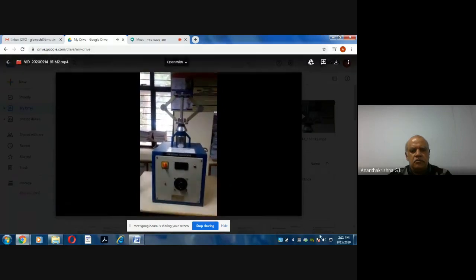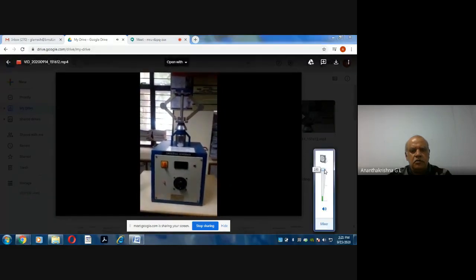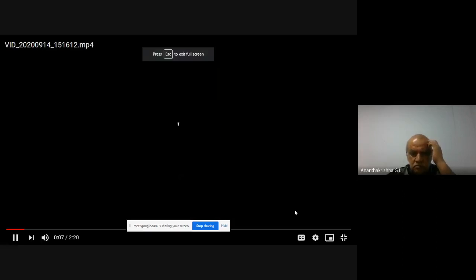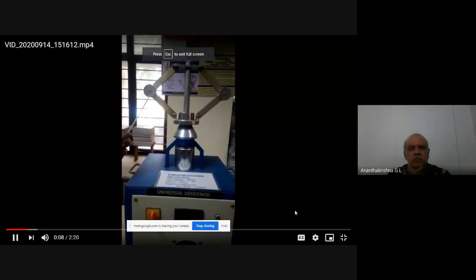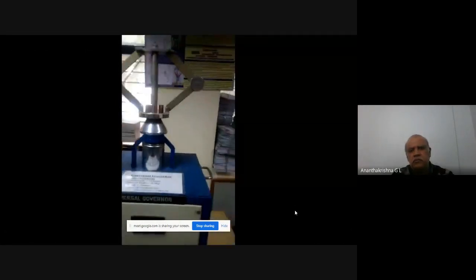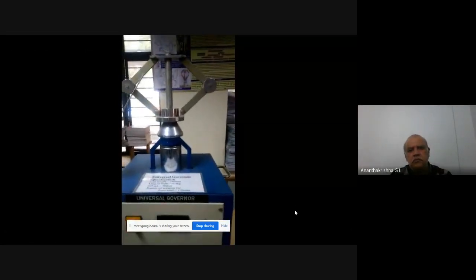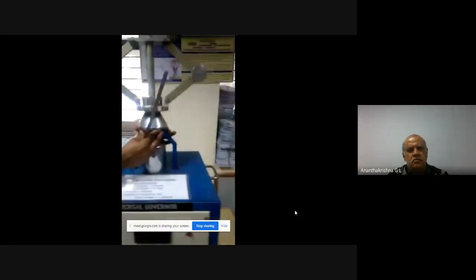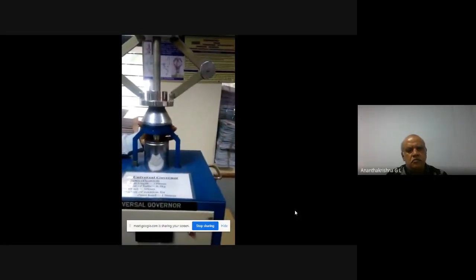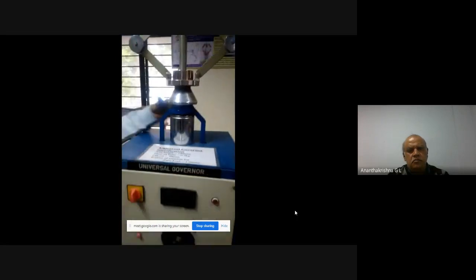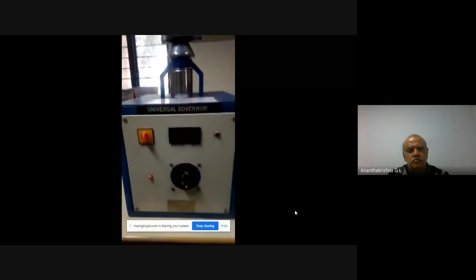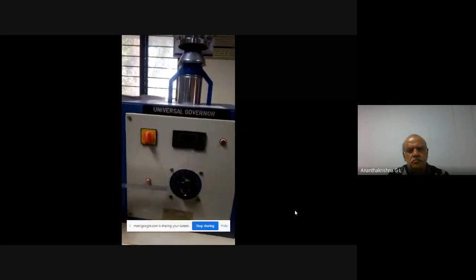Okay, this is the total assembly of the Porter Governor that we have got, and they are the fly balls of the governor, and these are the links. These are the links of the Porter Governor, and that is the sleeve assembly. The Porter Governor will be run by using the inbuilt dimmer stat that we have got.